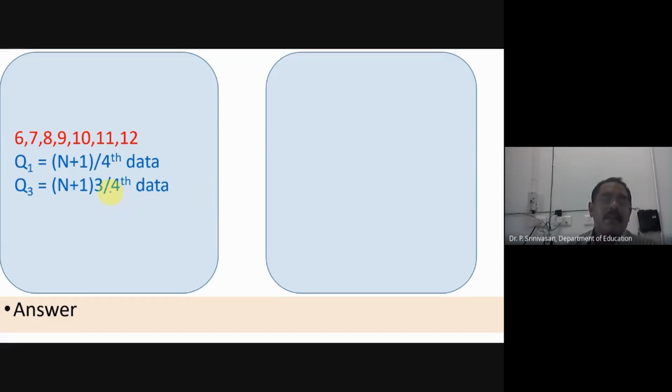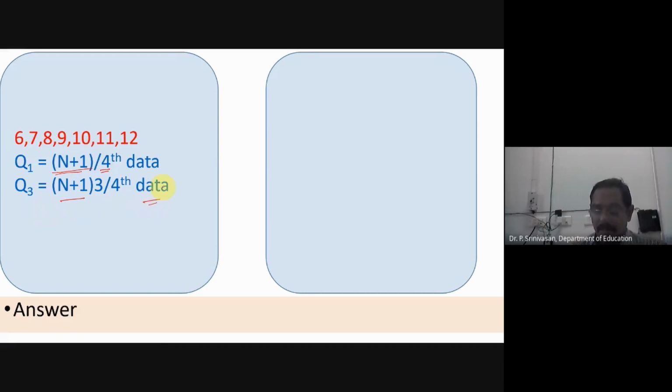For Q1, it is (N plus 1) divided by 4. You will be getting some data position, and that data will be Q1, because this is for ungrouped scores. And (N plus 1) into 3 by 4 is for Q3; that data position gives the Q3 place.